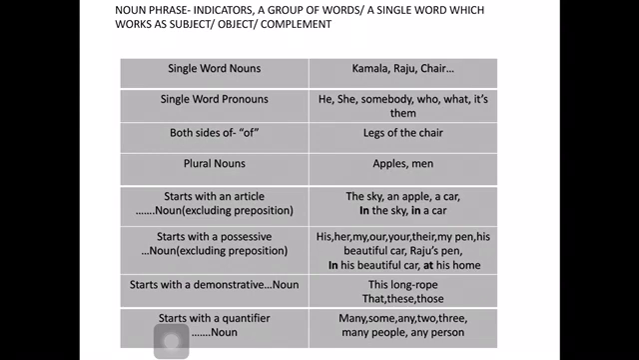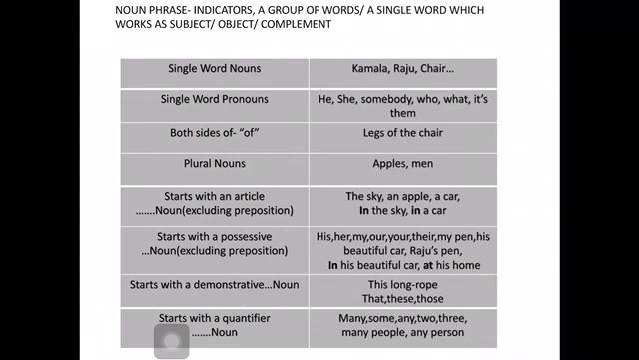Now, the next indicator is nouns on both sides. Here see the example: legs of the chair. Legs is a noun, and the chair is another noun. So if we have nouns on both sides, then legs of the chair becomes a noun phrase. Next, we have plural nouns. If there are plural nouns, they also become noun phrases, like apples, men, women, etc.